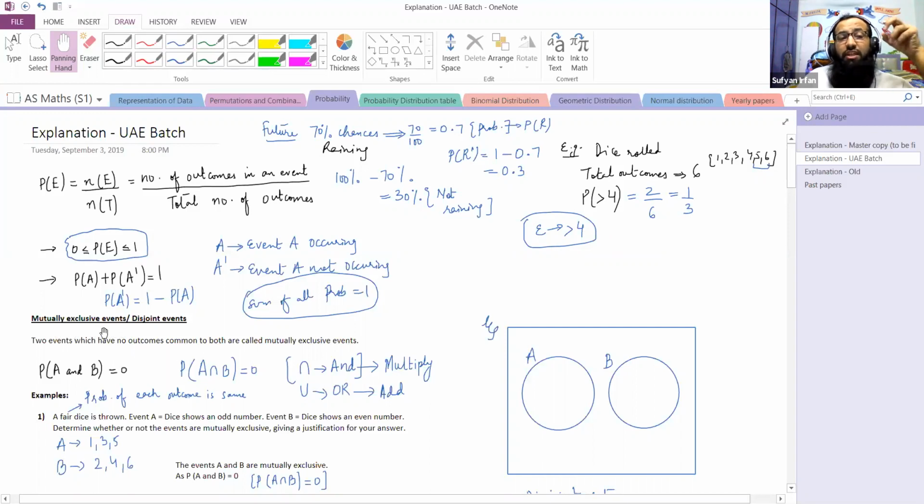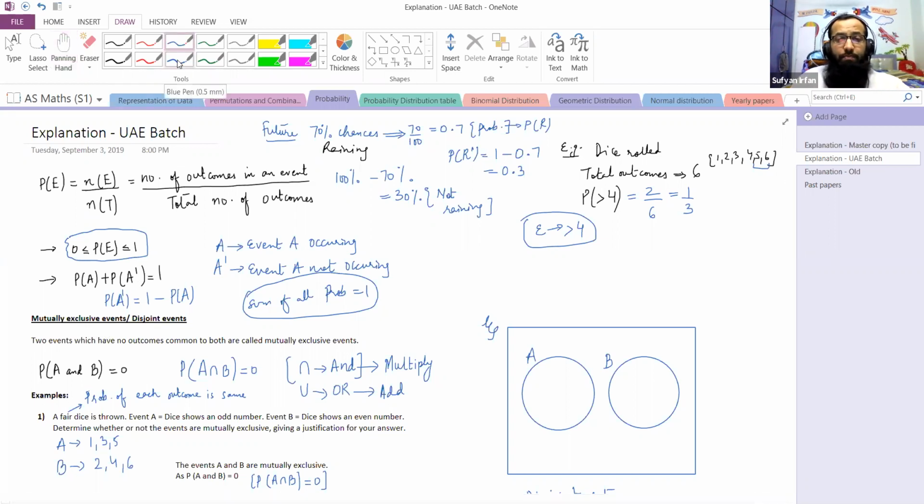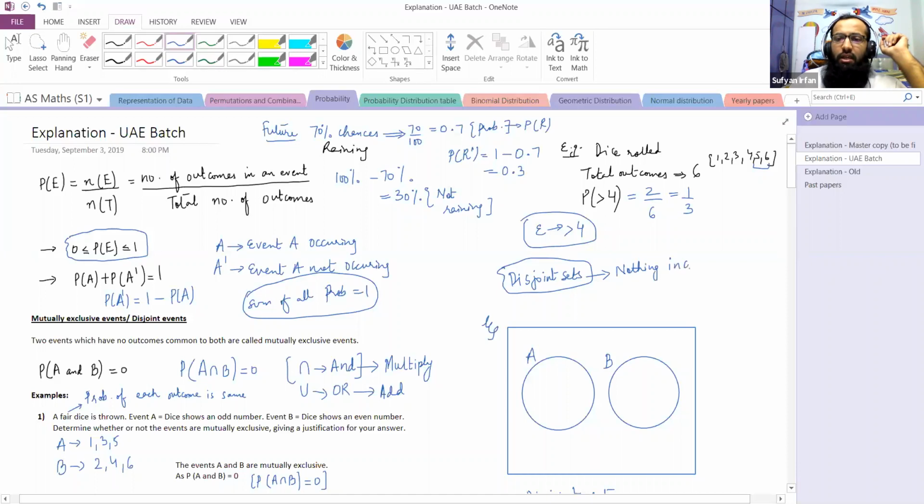Mutually exclusive events. So what does mutually exclusive actually mean? Another name for mutually exclusive events is disjoint events. Have we ever heard about this word before? Yes, we have. When we were covering sets in IGCSE mathematics, the term disjoint sets was covered. If we can recall, disjoint sets mean nothing in common. This means the intersection of 2 sets is 0.